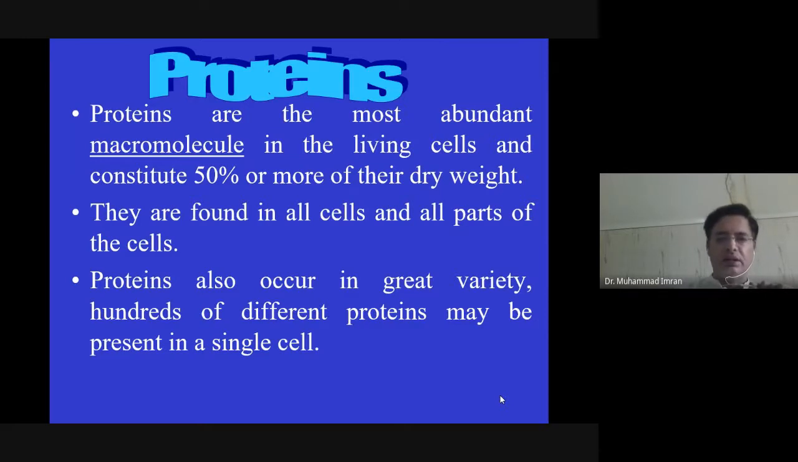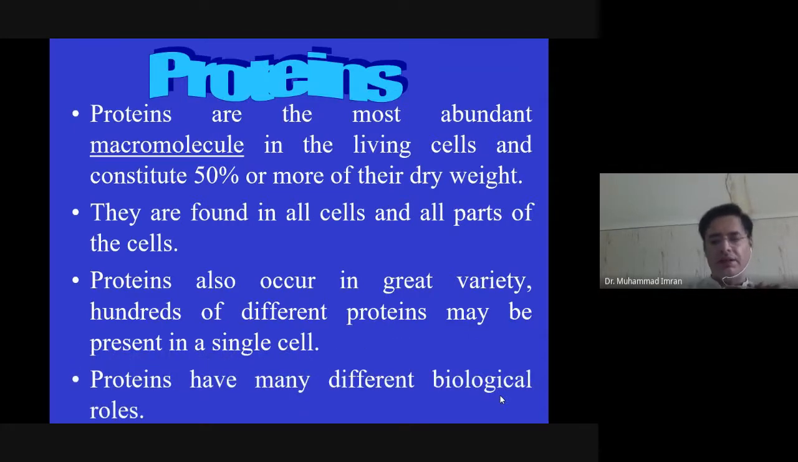They are found in all cells and all parts of the cell. Proteins occur in great variety, and hundreds of different proteins may be present in a single cell. For example, a cell contains many different subcellular organelles, and they perform different functions by using different proteins.